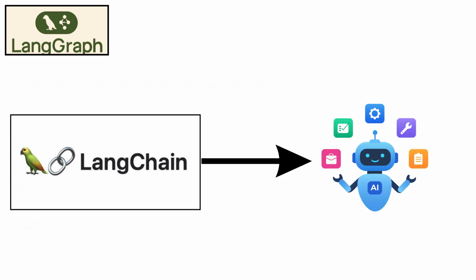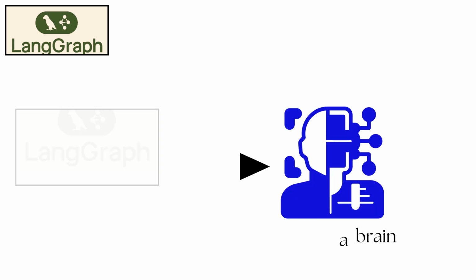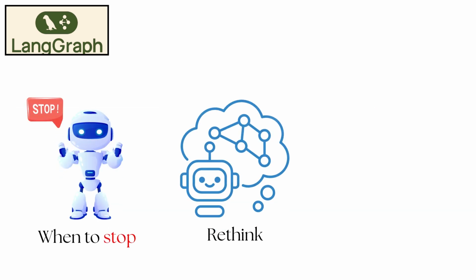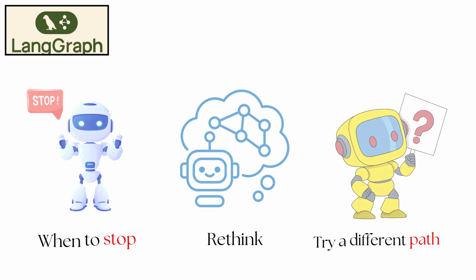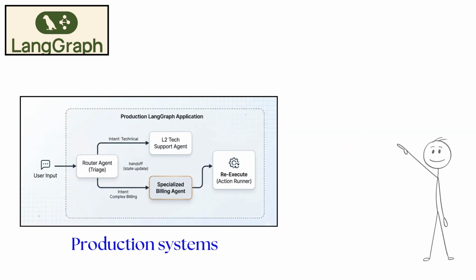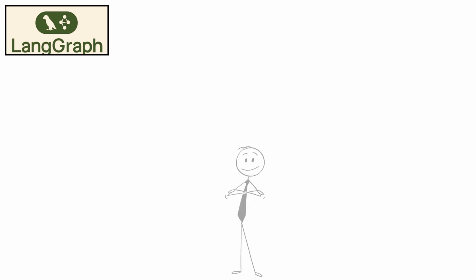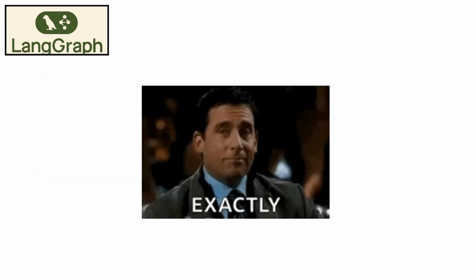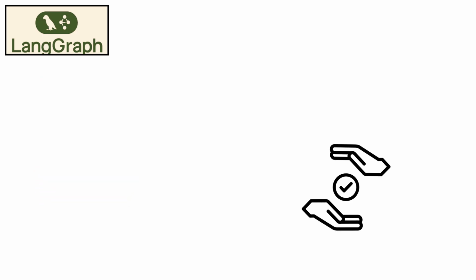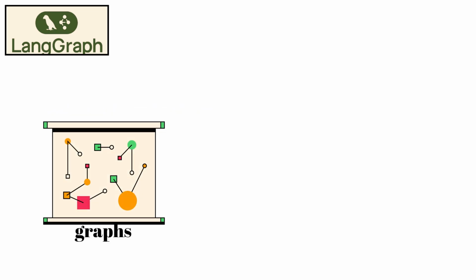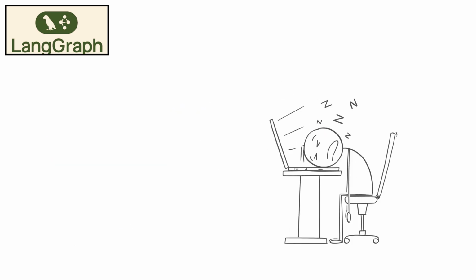Think of LangChain as giving your agent tools, and LangGraph as giving it a brain that knows when to stop, rethink, and try a different path. It's built for production systems where things need to be reliable, not just impressive in a demo. Companies like Klarna and Replit use it for exactly that reason. The trade-off is complexity. Graphs are more powerful than chains, but they're also harder to reason about, and debugging a stuck loop at 2 a.m. is a very specific kind of pain.